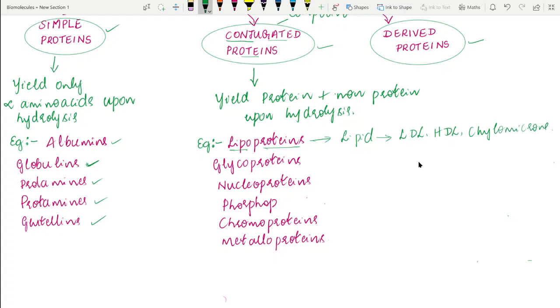The next class of conjugated proteins are glycoproteins. As their name indicates, glyco means carbohydrate, sugar. These are proteins often associated with carbohydrates, and usually these glycoproteins are very abundant in the ground substance or matrix of our tissue. The best example for glycoproteins is mucin of the saliva.